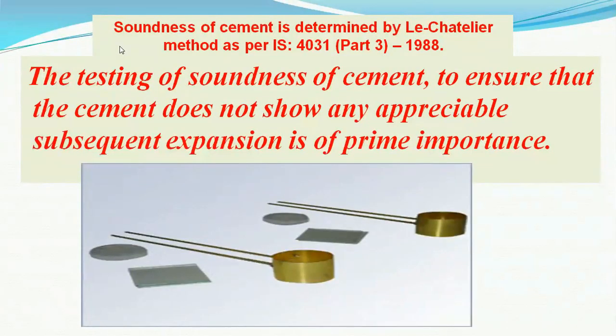Another test is carried out for the soundness of the cement. As we know, cement contains calcium oxide, silicon oxide, aluminum oxide and iron oxide. These are taken in proper proportion, finely ground, mixed, blended intimately, burnt and converted into clinker, the Bogue compound.